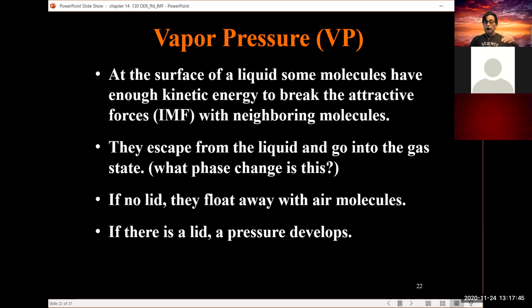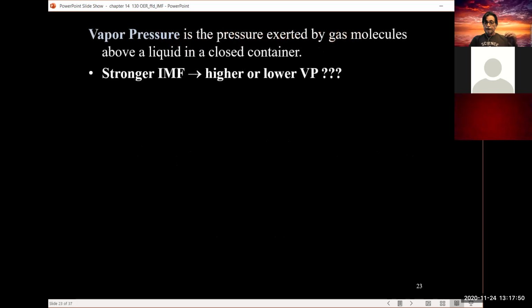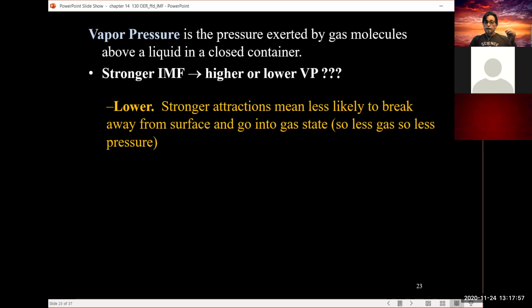Now, if we put a lid on it, some of those liquid molecules go into the gas phase, and since it's closed, we build up pressure. That is the vapor pressure. So if we have strong IMF interactions, our vapor pressure will be lower. Now think about that for a second. If we have strong IMF interactions, that means the molecules in the liquid are being held on to each other strongly, such that very few of those molecules are allowed to escape into the vapor phase.